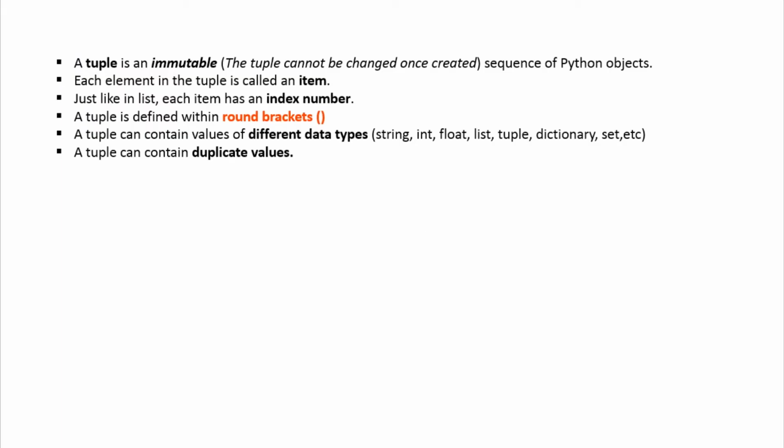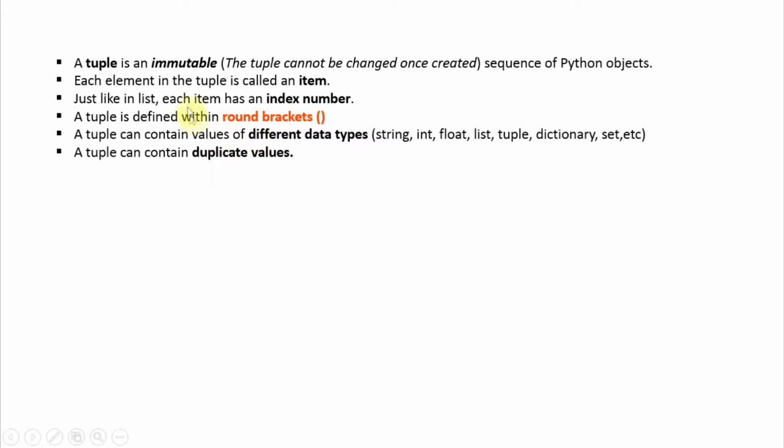So what is a tuple? A tuple is an immutable sequence of Python objects. It is immutable because after creation of a tuple, we cannot do any modification operations such as addition, deletion, insertion, etc. Each element in a tuple is called an item.